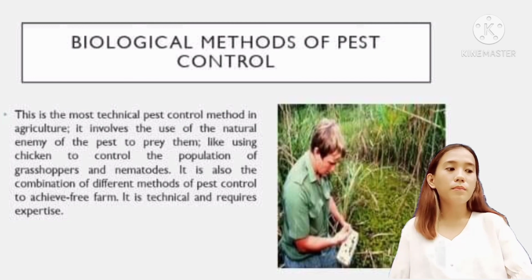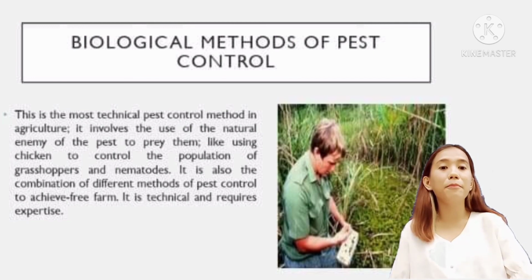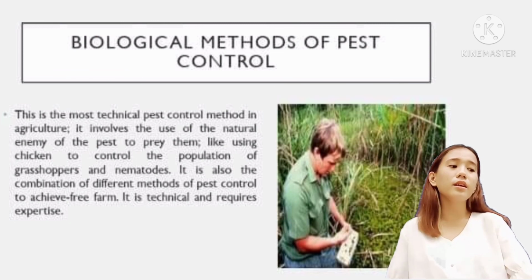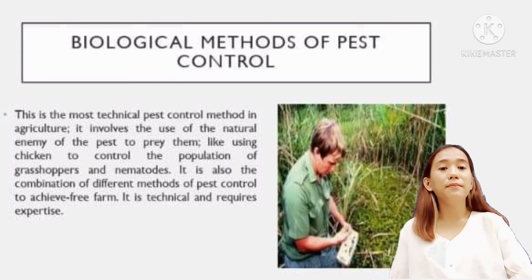It is also a combination of different methods of pest control to achieve a pest-free farm. It can also be called integrated pest management. It is technical and requires expertise.